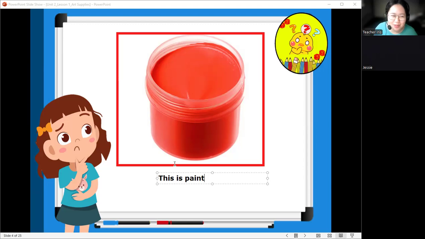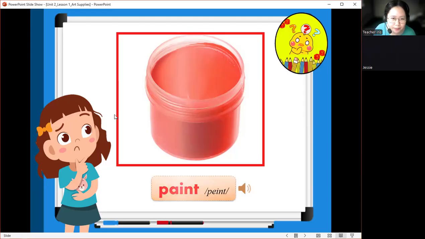Okay, very good. One more time. What is the name of this art supply? This is paint. Very good.